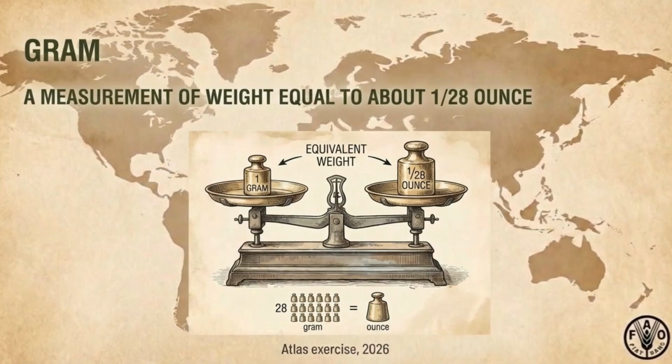A gram is a measurement of weight equal to about 1/28 of an ounce. Portion distortion is real. People underestimate how many grams they actually consume.